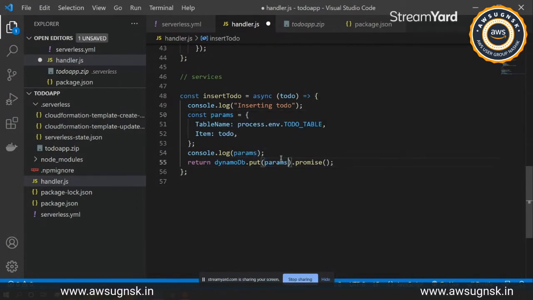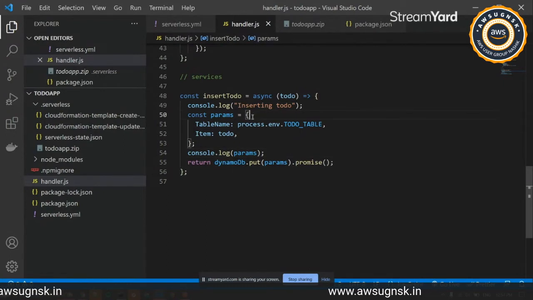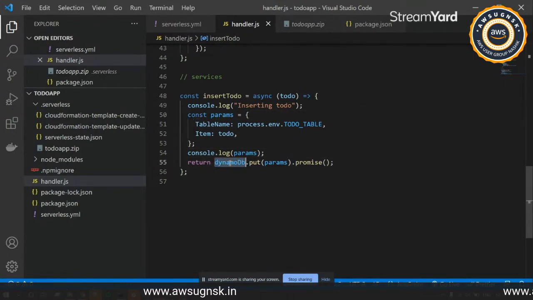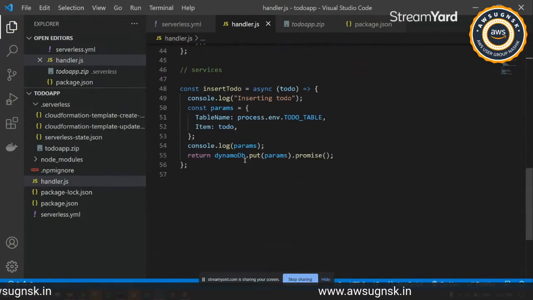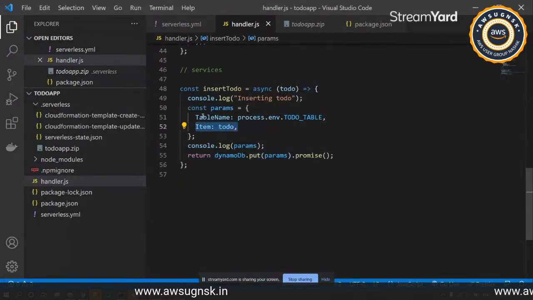Now these params are passed on to the DynamoDB object that we have already created above. So this is the object, and then we have the put method inside that. So this will be putting a particular item in this table.